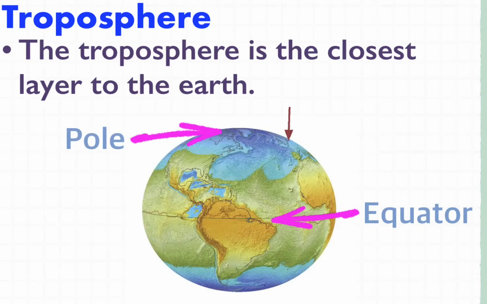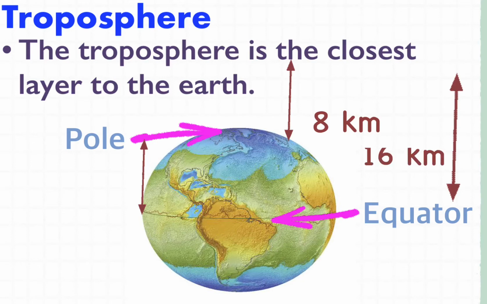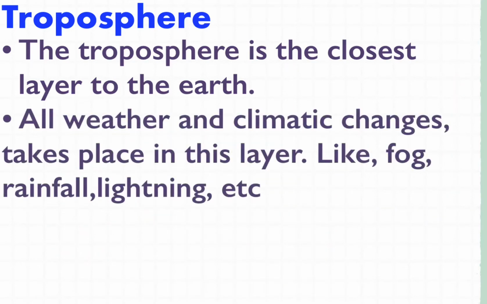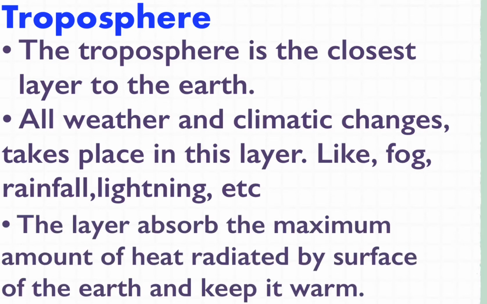From the pole, this zone extends up to 8 km and from the equator, it extends up to 16 km. All weather and climatic changes take place in this layer, for example, fog, rainfall, lightning, storms, and so on. The layer absorbs the maximum amount of heat radiated from the surface of the earth and keeps the earth warm.